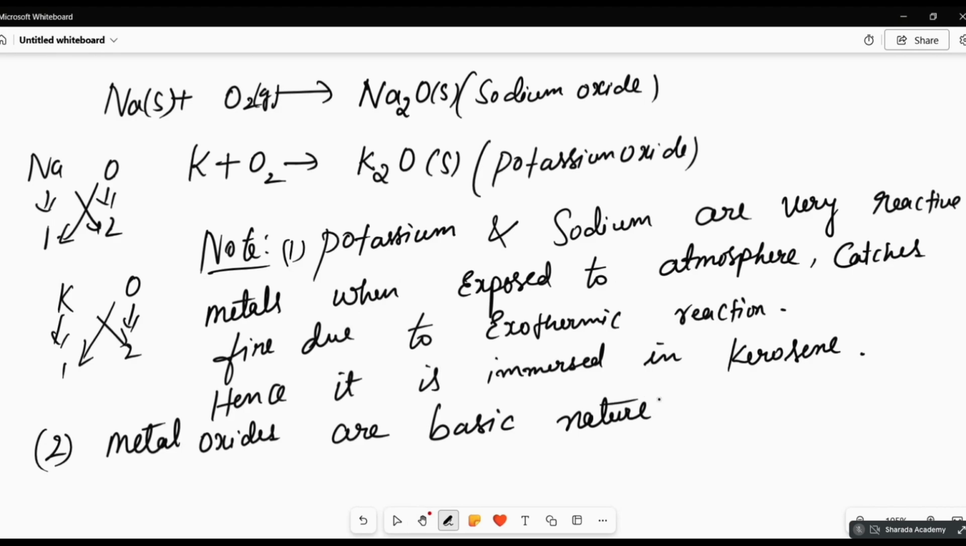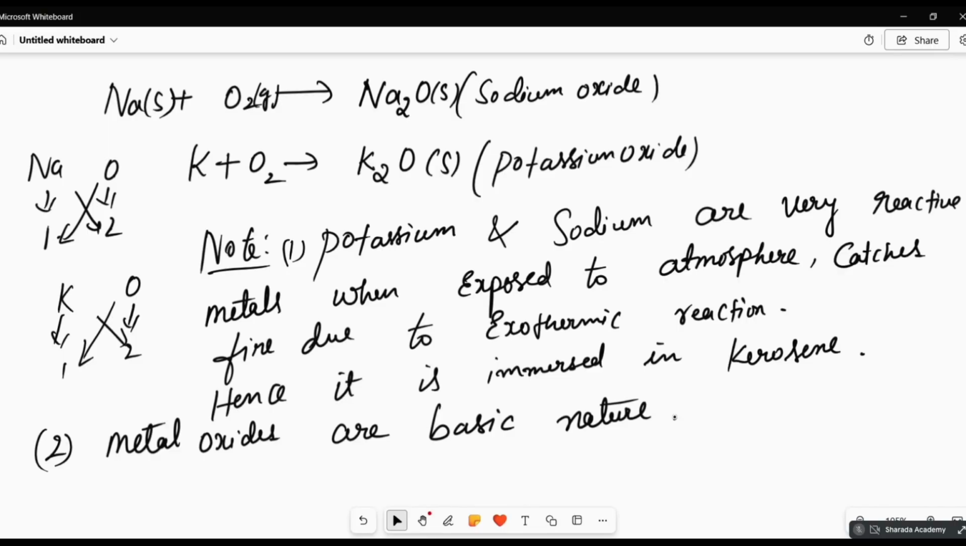All metal oxides are basic in nature, but some metal oxides like aluminum and zinc oxide are amphoteric in nature. Amphoteric means they act like a base as well as an acid. That means aluminum oxide or zinc oxide can react with the base as well as the acid.